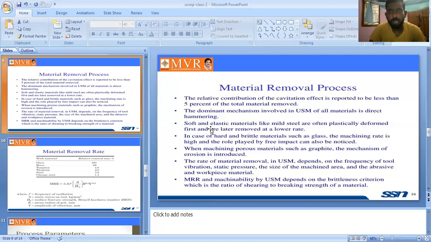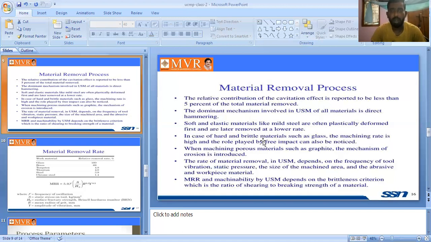Next, the soft and elastic materials like mild steel are often plastically deformed first and later removed, at a lower rate. So if we use these kinds of materials, they get deformed easily. The first and later removal is at the lower rate; we are removing the material from the workpiece. So with these kinds of materials in USM, automatically it is deformed.